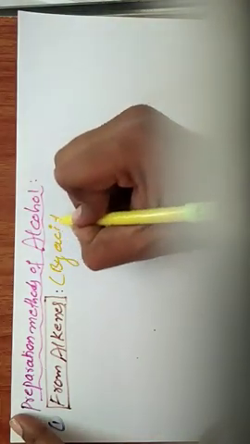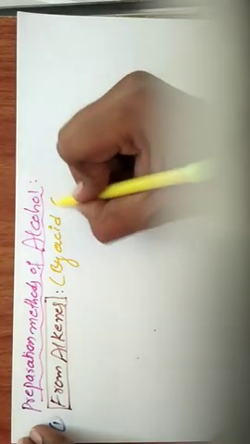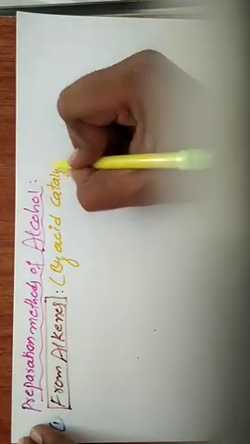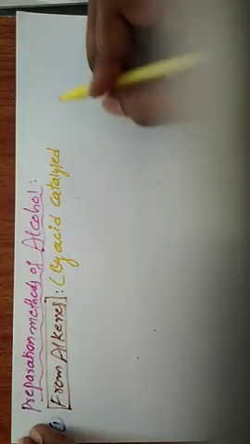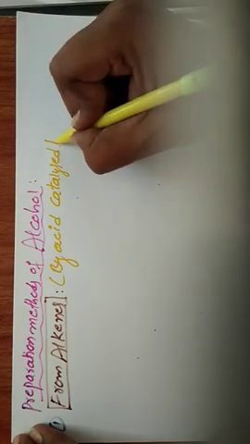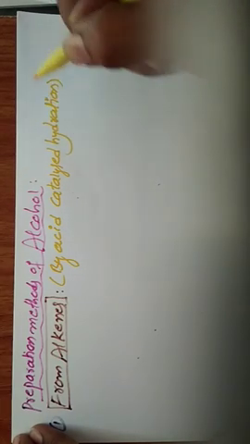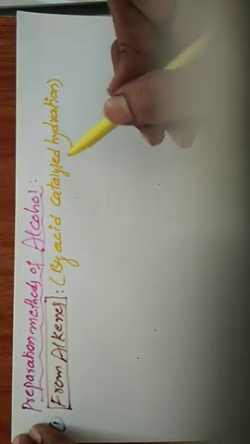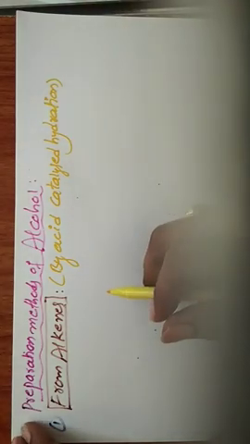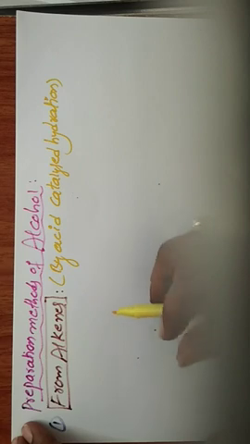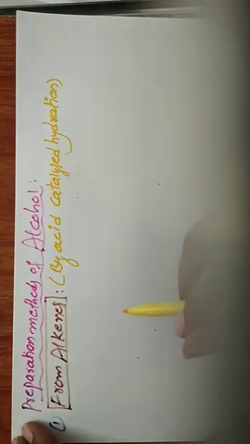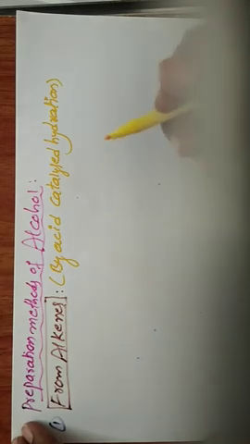By acid catalyzed hydration. So alkene reacts with water in the presence of an acid catalyst, and we can get the alcohol.